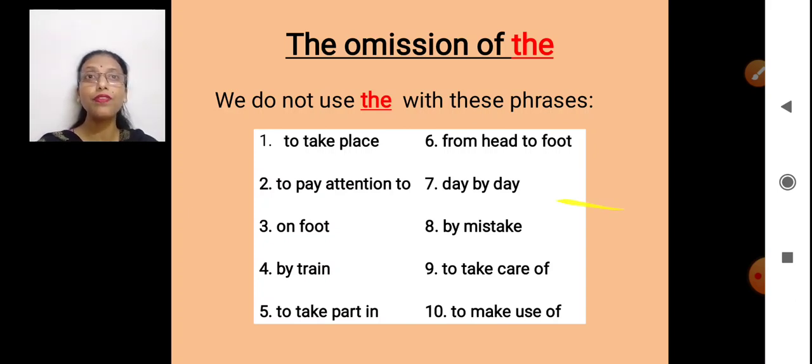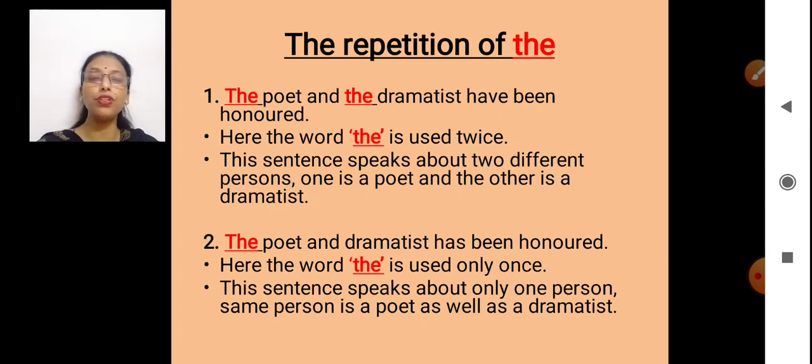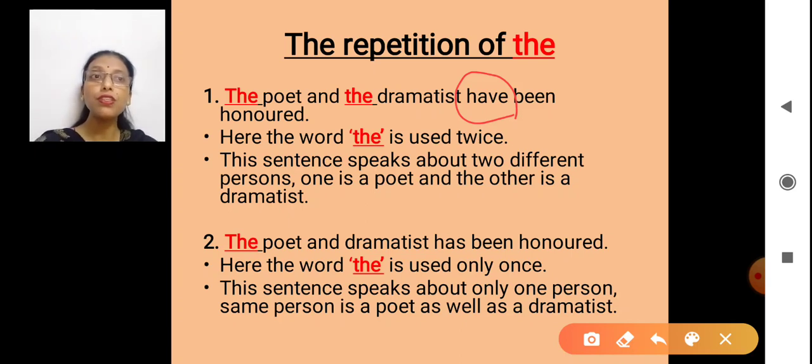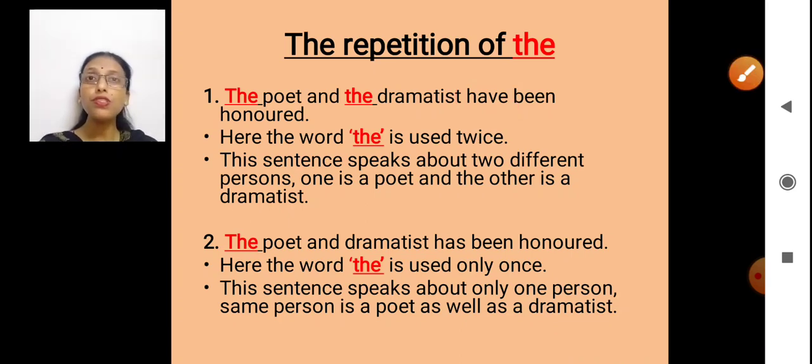Okay, children? Now moving to the repetition of the. I'll give you two sentences and then we will find out what's the difference between these two sentences. First one, the poet and the dramatist have been honored. Now the first thing which I would like to highlight, I have used the word here, have. Now when we are talking about plural, has is for singular and have is for plural. Now why have I used this word have? Because this is the rule, children.